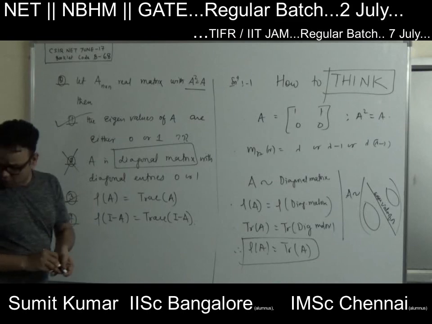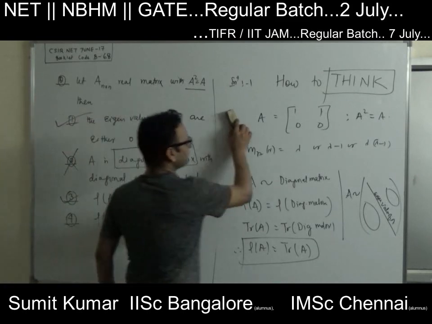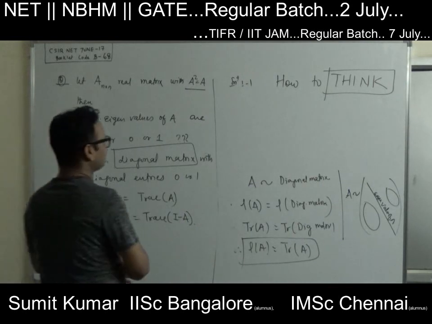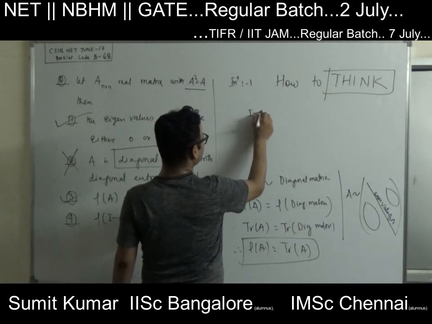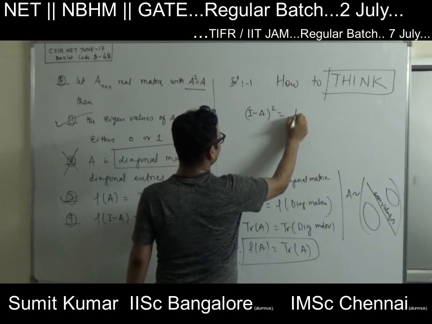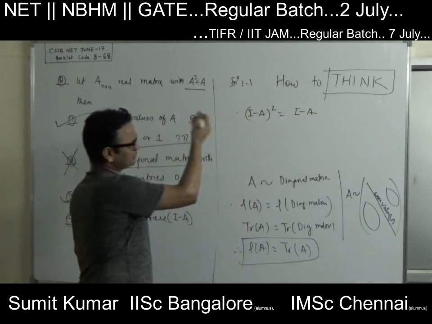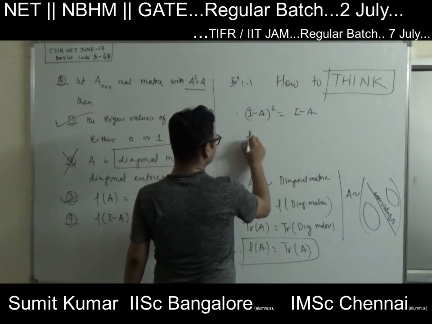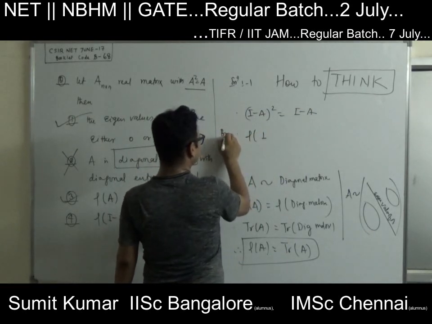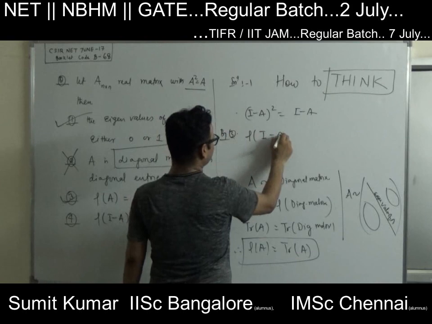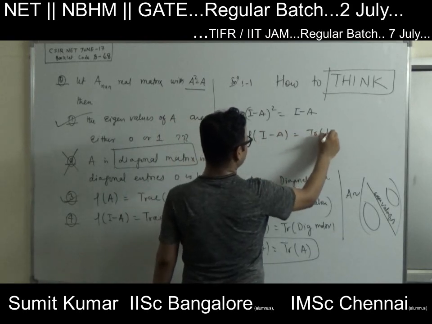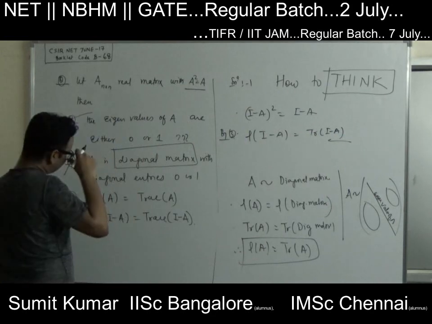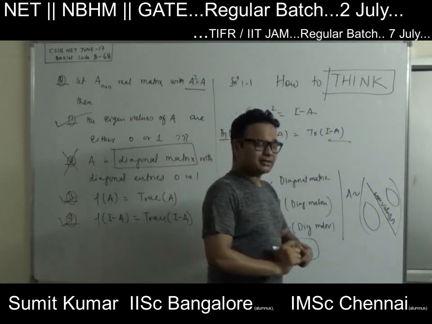Third option is correct. What about the fourth one? The fourth one is just a corollary of the third one, right? So you should also prove that (I minus A) squared equals I minus A. If A is idempotent, then this will be satisfied. Please justify this. Therefore, by the third, rank of I minus A is equal to trace of I minus A. So this is just a corollary of this. So 1, 3rd and 4th, that's the answer of this question.